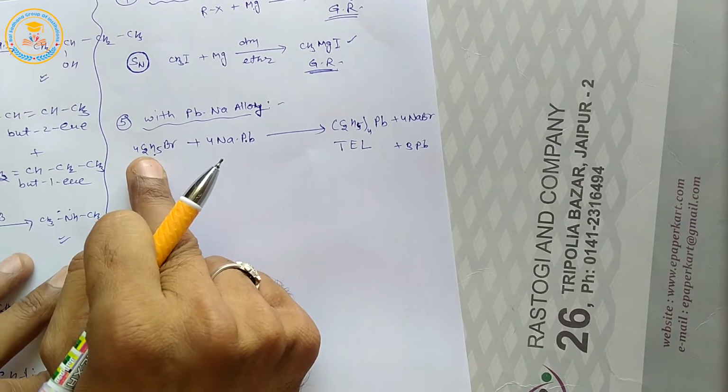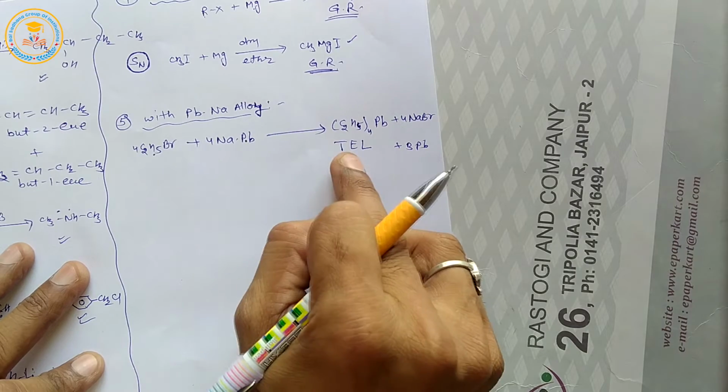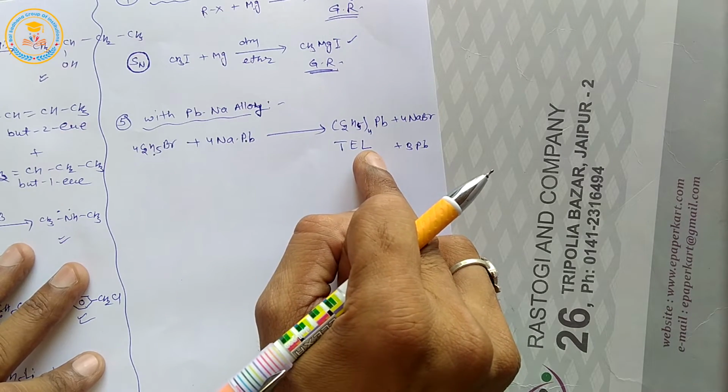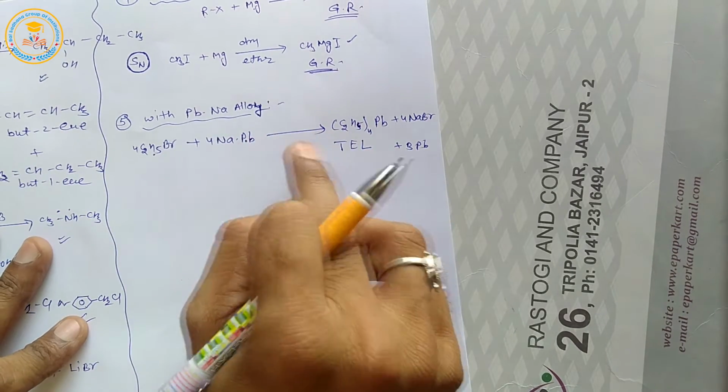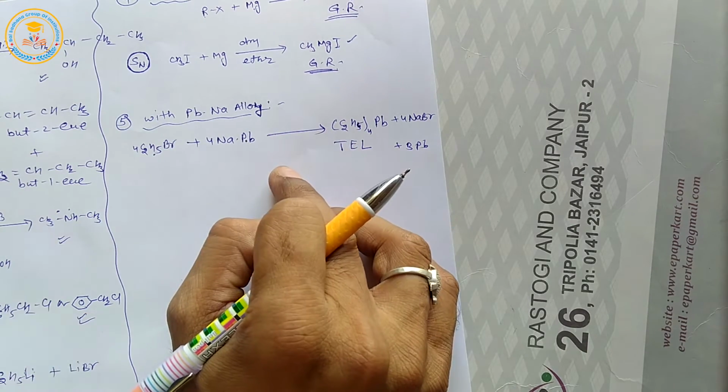When methyl bromide is used in this reaction, then tetramethyl lead is formed. TEL and TML are used as anti-knocking agents.